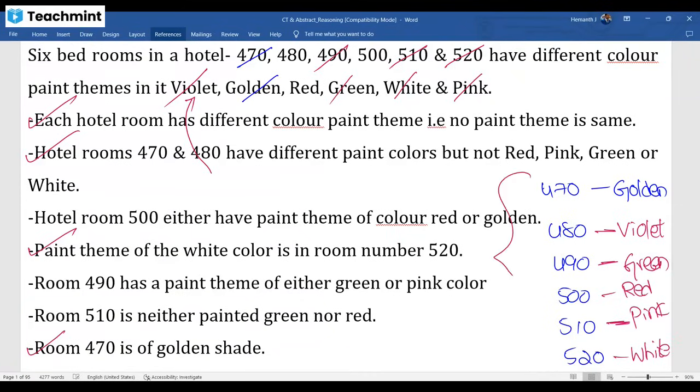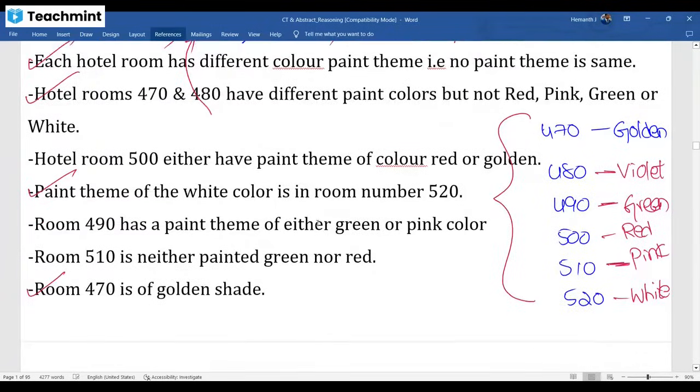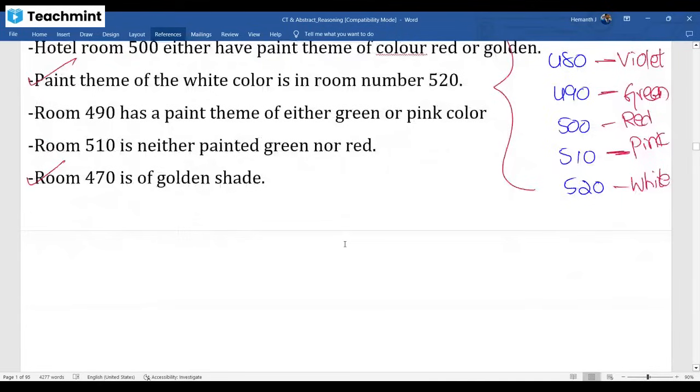See, once you crack this, you are going to get 3 to 4 questions. They'll ask you which room is red color. Which hotel room is with red color? Which one with red color?